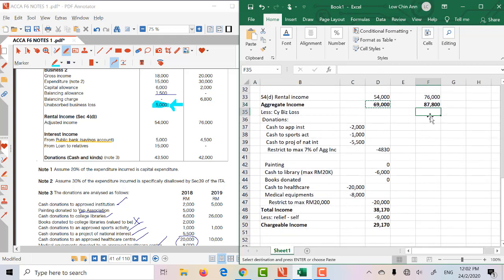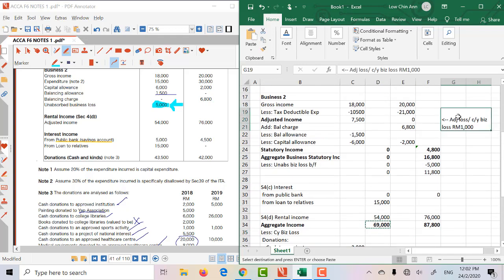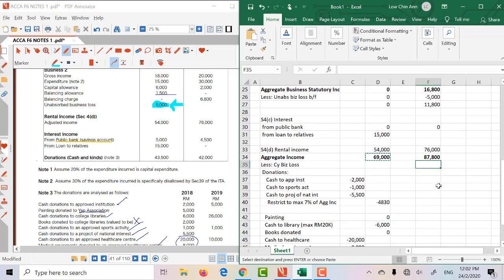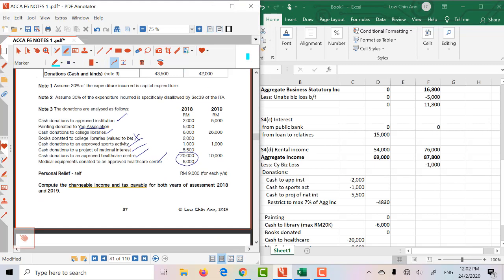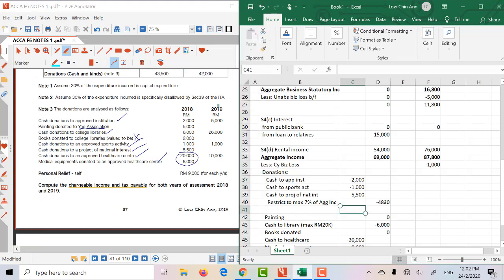Now do you have current year loss? We do, right? Because here we have 1,000, so the current year loss is 1,000, and likewise, what's our donation? Okay, there's this 5,000 to approved institution, and there's 1,000 to the sports activity, and again, if we take 7%, it's going to be 6,146, right?